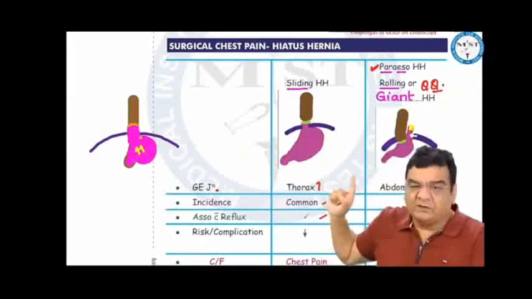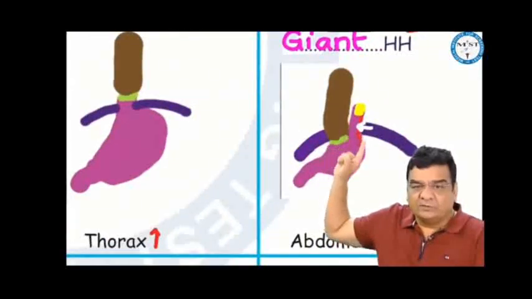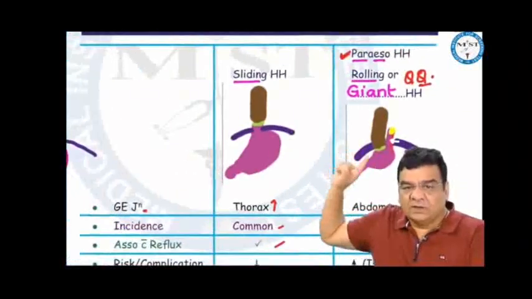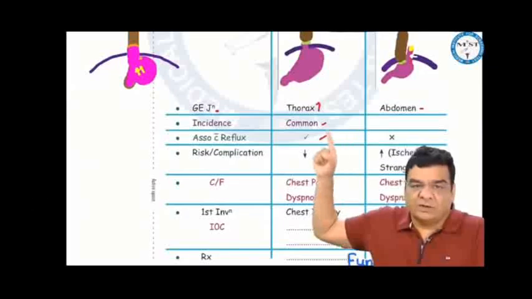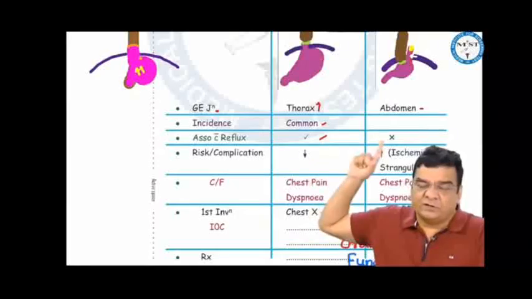But paraesophageal or rolling is because of the weakness in the diaphragm. So it is the fundus of the stomach which goes up into the thorax. That means the G junction remains within the abdomen. Paraesophageal, rolling, or giant hiatus hernia. Sliding hernia is much more common than paraesophageal. Sliding is associated with reflux, but paraesophageal is associated with weakness in the diaphragm.